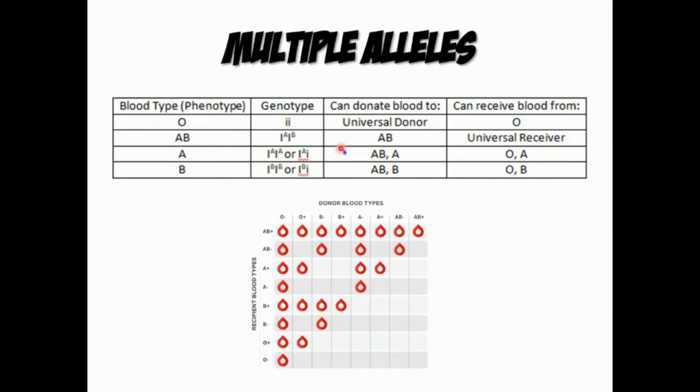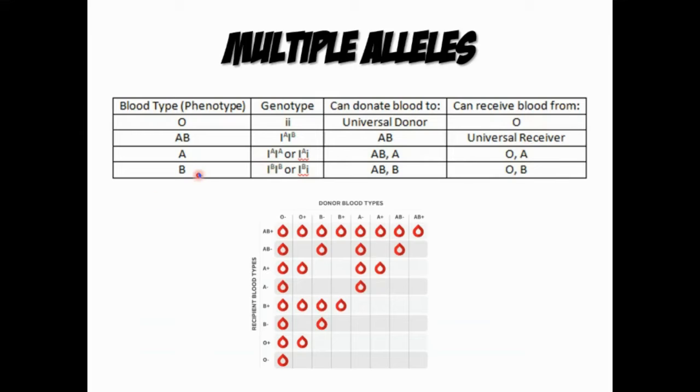And then tandaan natin na ang type O is a universal donor, no? But sila lang nakaka-receive lang sila ng blood galing din sa kanilang ka-type, no? Type O lang din yung matatanggap nila. Then yung AB can donate blood to AB din, and then they are the universal receiver, no? Sa type A, can donate blood to AB or yung type A, and then they can receive blood from O, type O at saka type A, no?